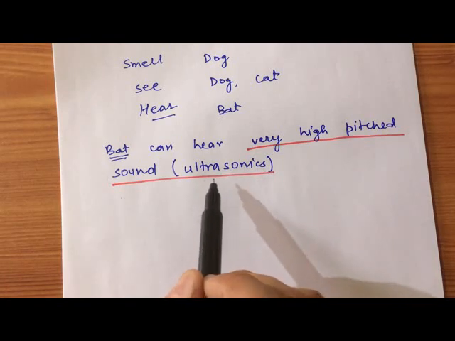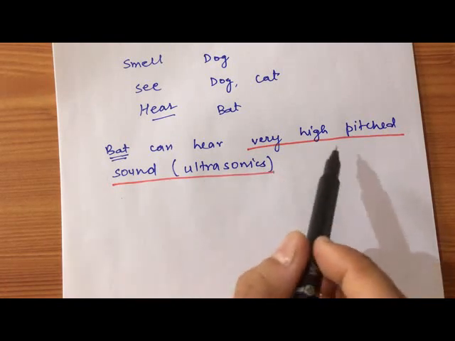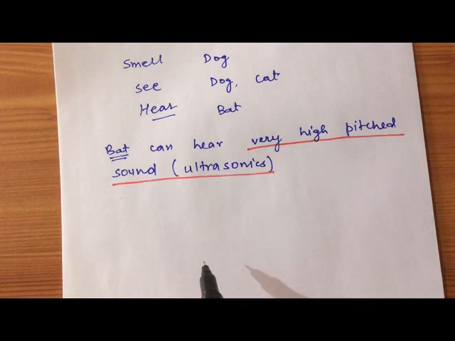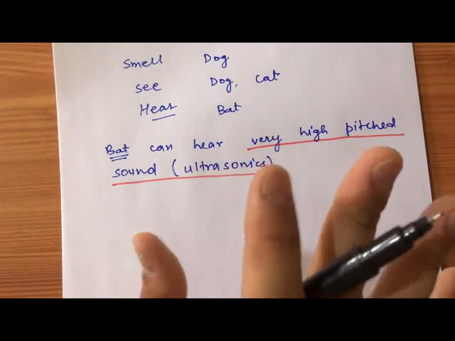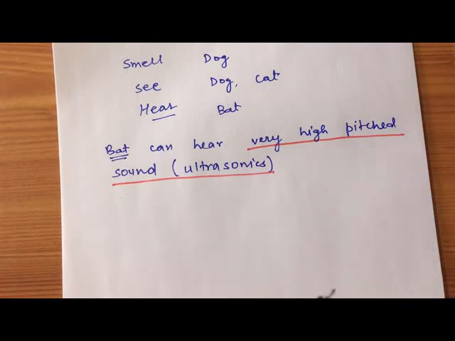They can feel the ultrasonics or the high pitched sounds to catch the prey. So generally a bat can detect its prey, its food, even in the dark, and hence bats hunt at night. All the bats, they don't hunt at day, they hunt at night.